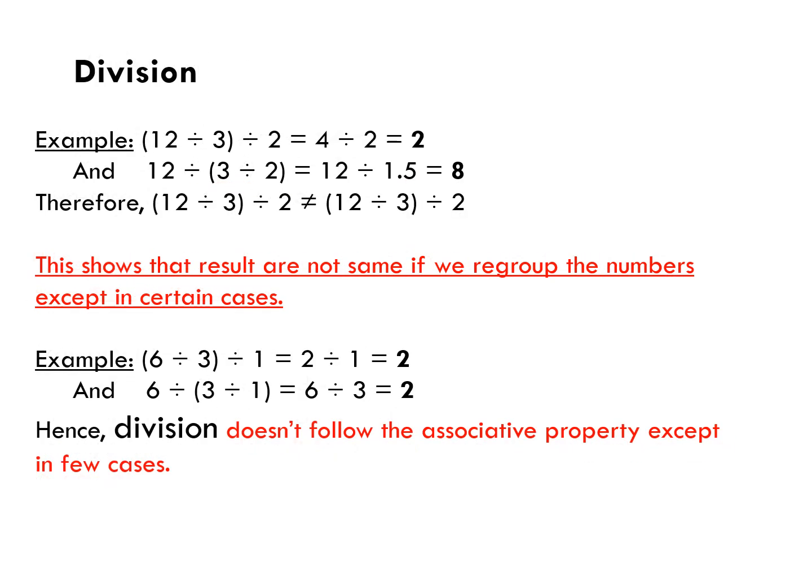Children, now see the case of division. Look at the given example: 12 divided by 3 divided by 2. First we will take 12 and 3 in the brackets. 12 divided by 3 is written in the brackets. So we will solve 12 divided by 3 first, as we all know that whatever is in the bracket we have to solve it first. So 12 divided by 3 gives 4.